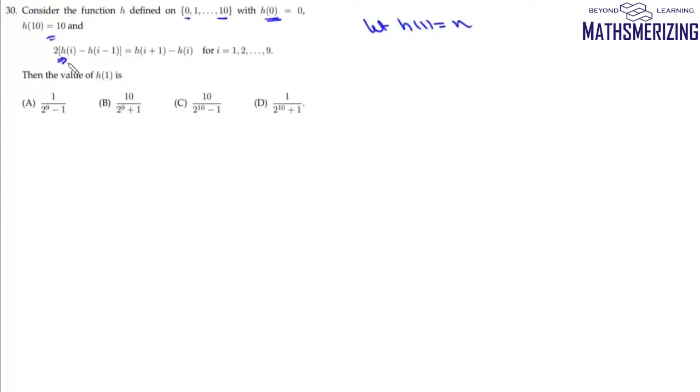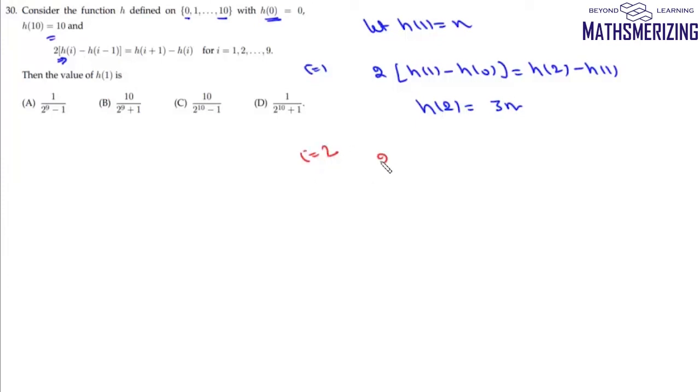Now in this functional equation, if we put i as 1, we'll get 2h(1) minus h(0) equal to h(2) minus h(1). Now h(0) is 0 and h(1) is n. So we'll get h(2) as 3n. Now in the same way, we can find h(3). So we'll put i as 2, we'll get 2h(2) minus h(1), and this is h(3) minus h(2).